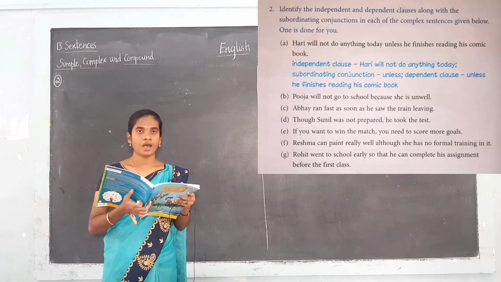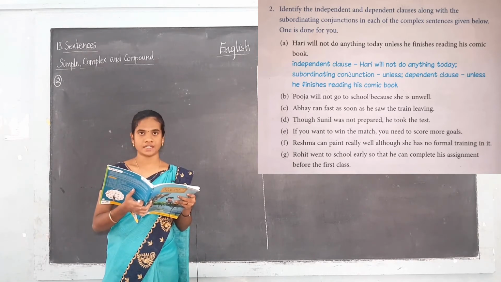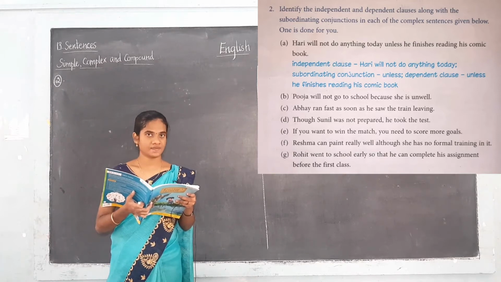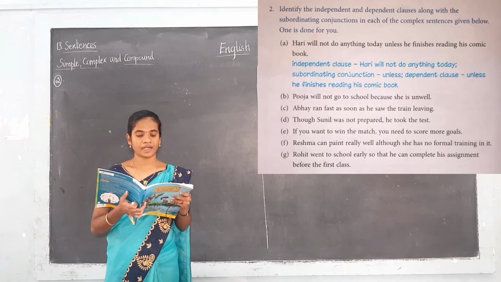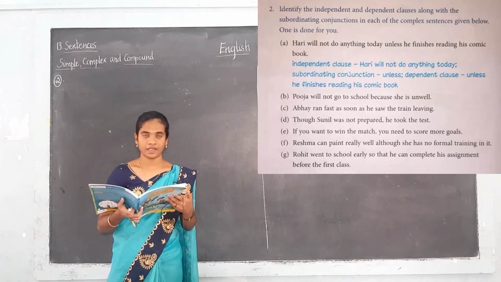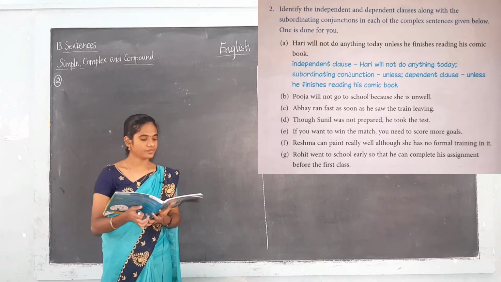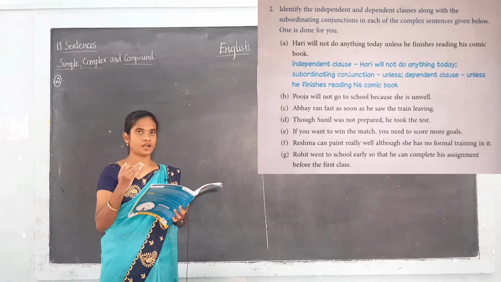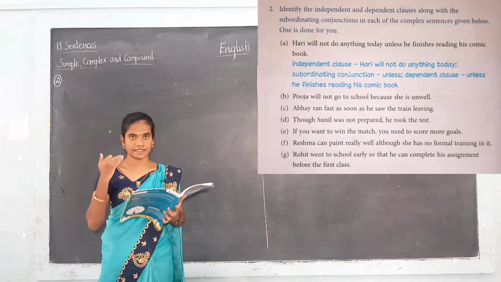Remaining ones we shall do now. You have to write in this order only: first the independent clause, next the subordinating conjunction, next the dependent clause.